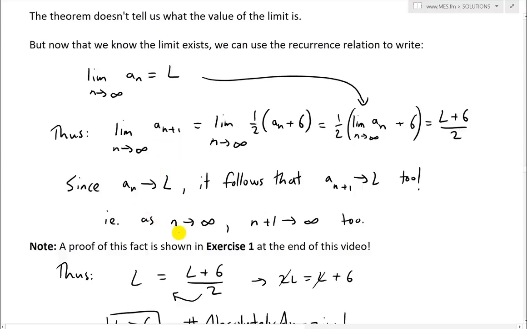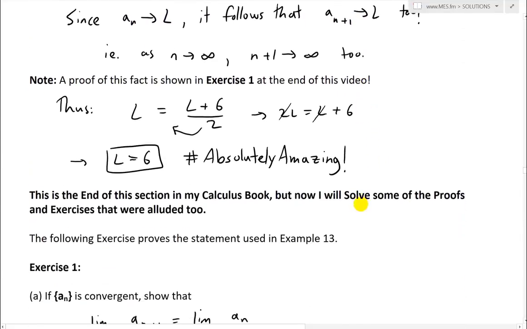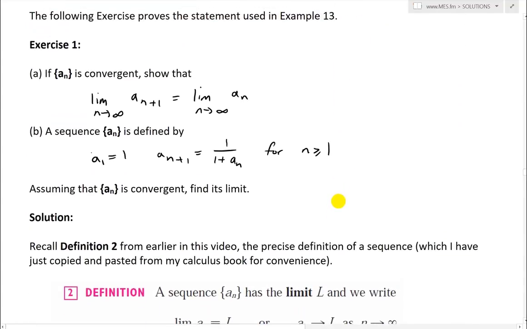Basically, because as n approaches infinity, so does n plus 1 approach infinity. So we're just dealing with the exact same limit over there. Since a_n approaches L, it follows that this does also. So yes, very, very interesting. And I'll prove that more rigorously, even though it should be fairly straightforward.